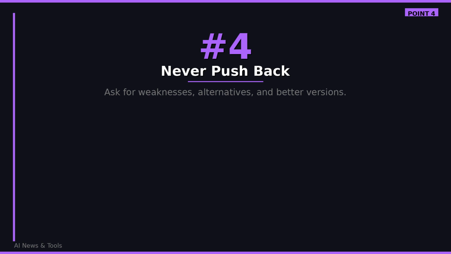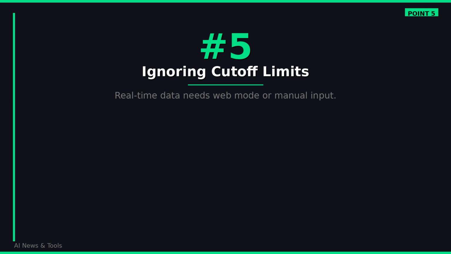Mistake number 5. You are using it for tasks that need real-time data without accounting for the knowledge cutoff. People ask ChatGPT what the best AI tools are right now or what happened in the market last week, and they take the answer at face value. The base model does not have live data. If you need current information, you need to use web-enabled versions or feed the data into the prompt yourself. Not knowing this limitation means you are building on a foundation that may be outdated.